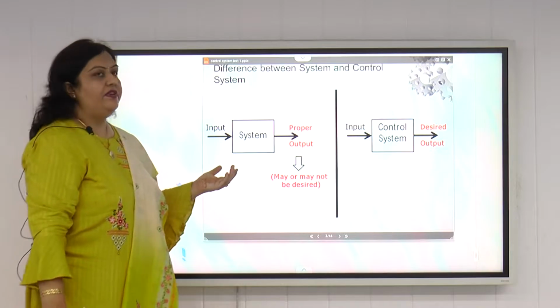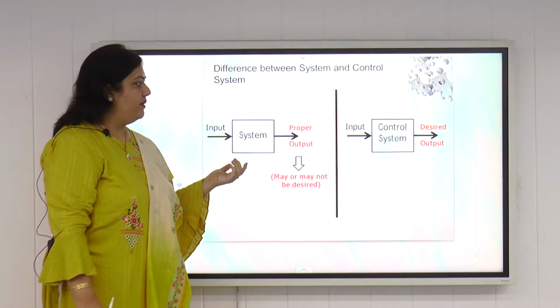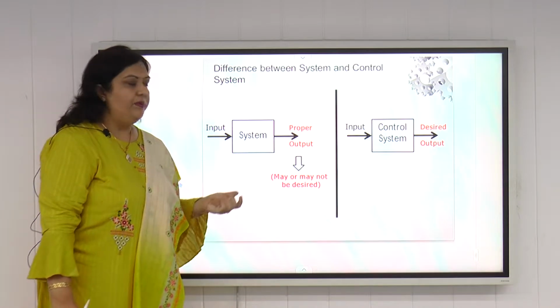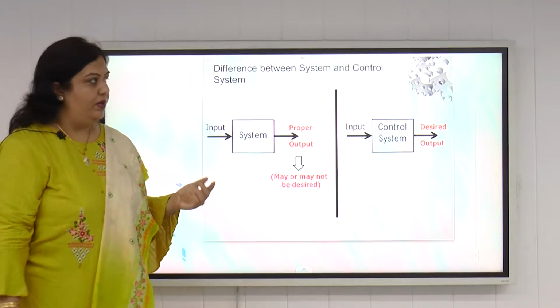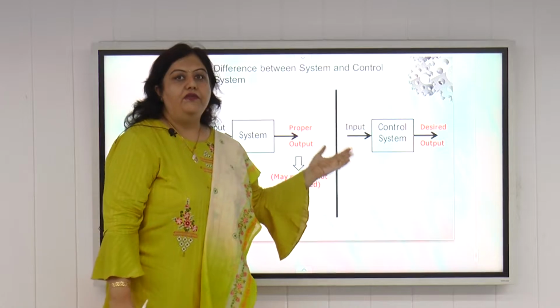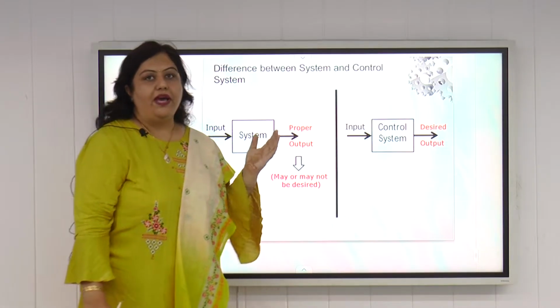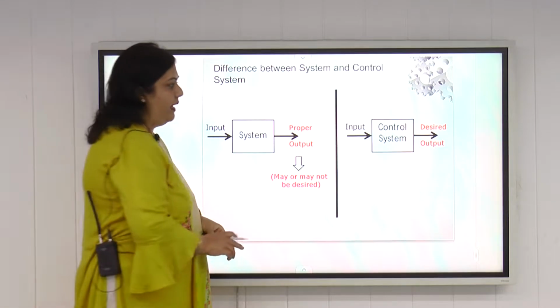Now what is the difference between a simple system and a control system? If we talk about simple system, we give the input and we get the output. But output may or may not be at a desired value. But if we talk about control system, we are emphasized on the word that is desired output. So if we want to have the desired output, we need a control system for that.